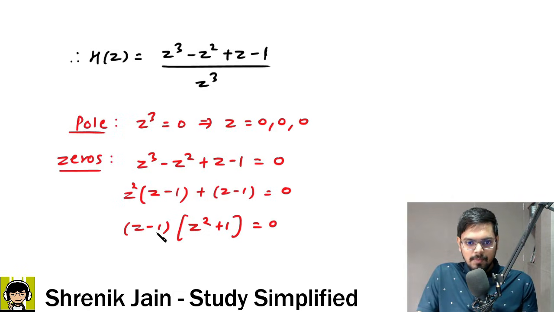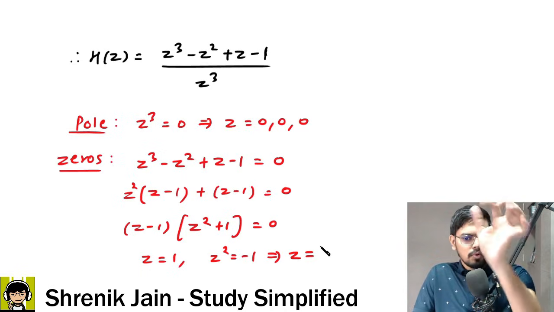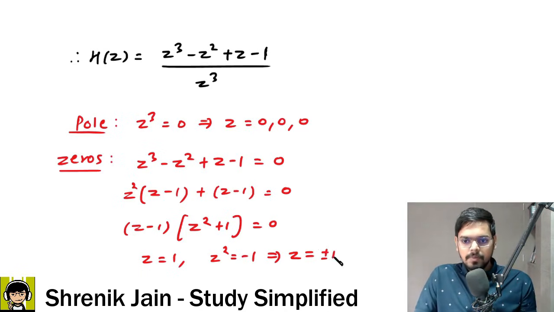Okay, so when z minus 1 is equated to 0, z is equal to 1. When z square plus 1 is equated to 0, z square is equal to minus 1, which indicates z is equal to plus minus root minus 1, which is plus minus iota. Agreed? Then do let me know in the comment section.